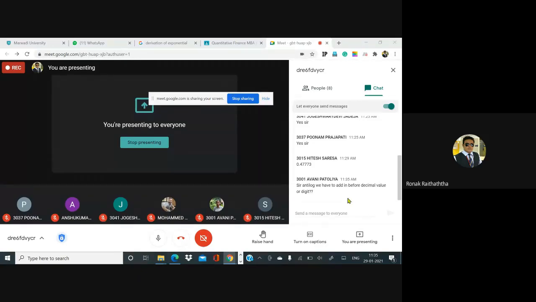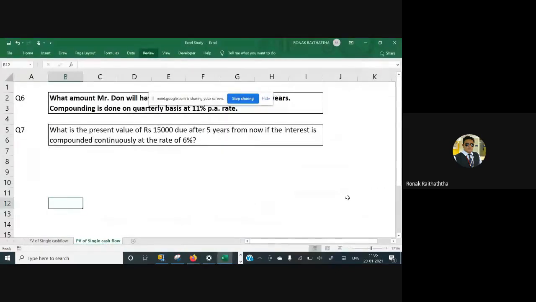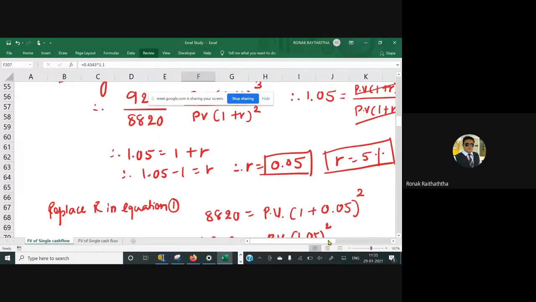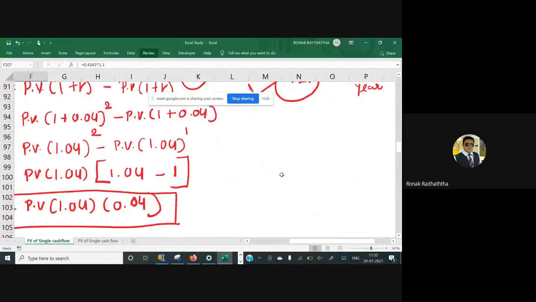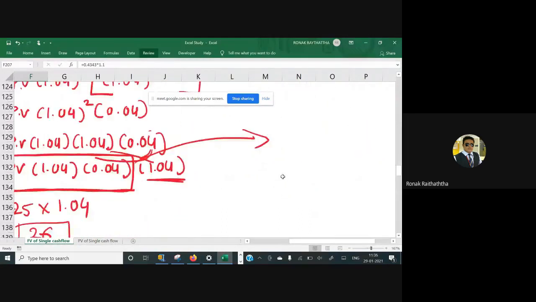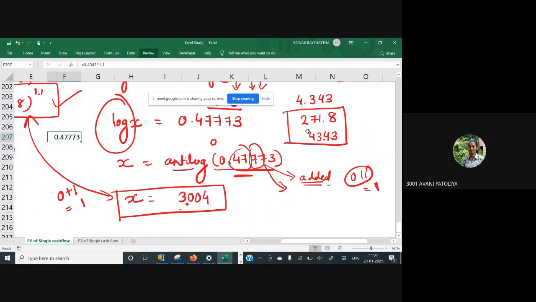Okay, one question I have received from Miss Avni that, sir, anti-log we have to add in before decimal value or digit. See, in anti-log, what Miss Avni you had done is, let me go to that question again.